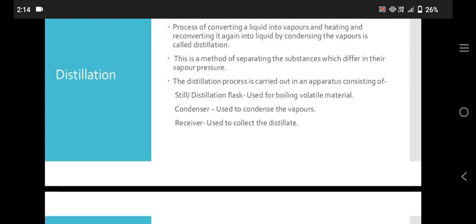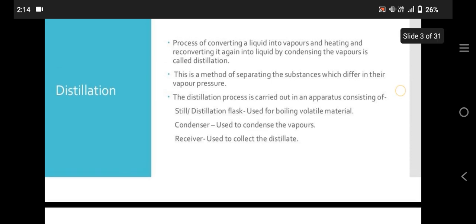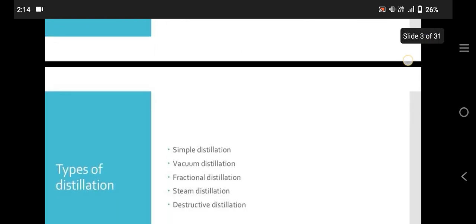The distillation process is carried out in an apparatus consisting of a distillation flask used for boiling volatile materials, a condenser used to condense the vapor, and a receiver used to hold the distillate.